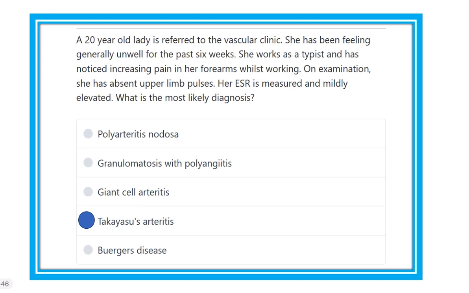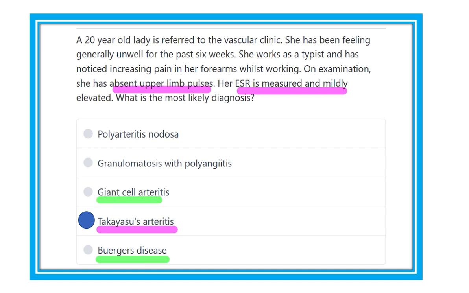So what is our diagnosis? Our diagnosis is Takayasu arteritis. Why Takayasu? The diagnostic points are the absent upper limb pulse and the mildly raised ESR. Among the other options, Buerger's disease presents in the lower limb.